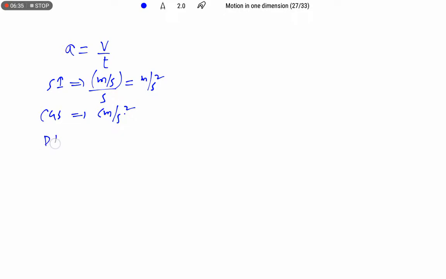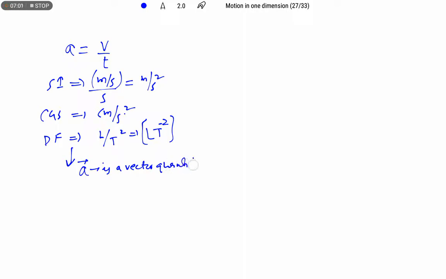And what is its dimensional formula? Per meter L and time t square. So we are going to get LT power minus 2 as the dimensional formula of acceleration. Then, sir, what about its nature? That means whether it is a scalar quantity or a vector quantity. Acceleration is a vector quantity. So when the acceleration is changing, definitely we should approach with vector analysis.